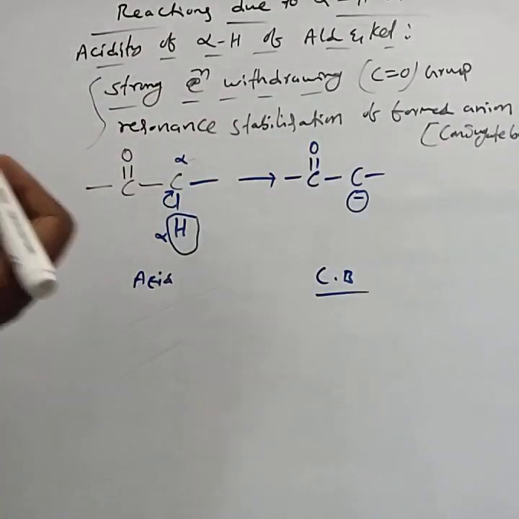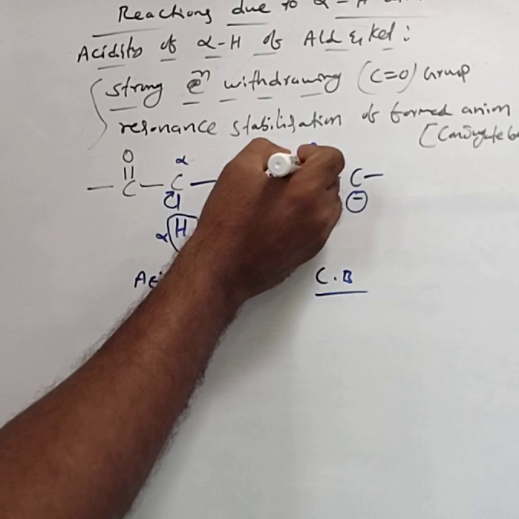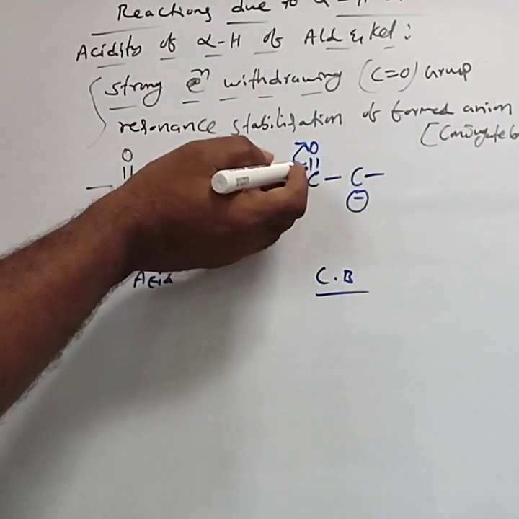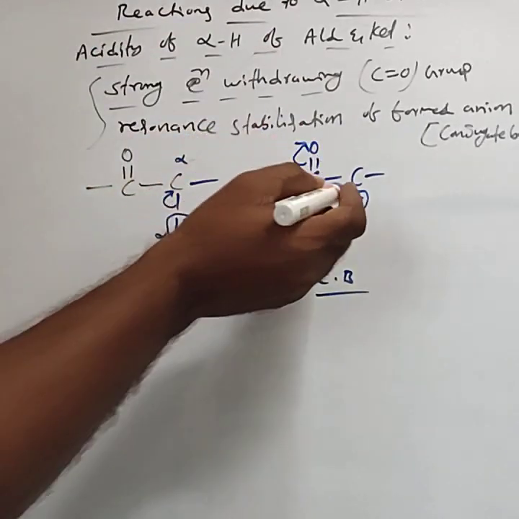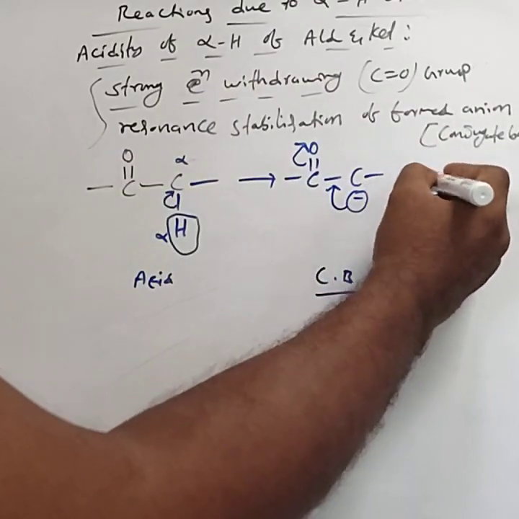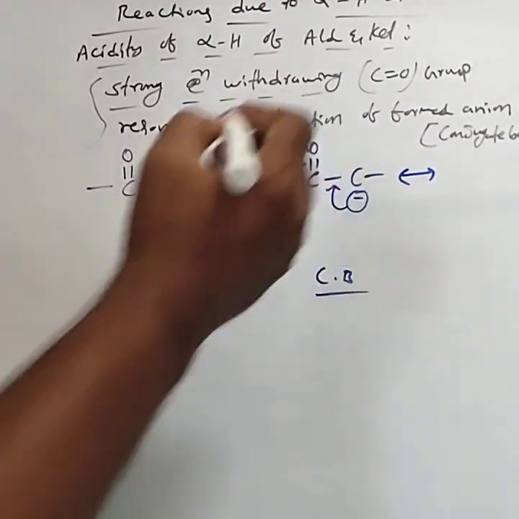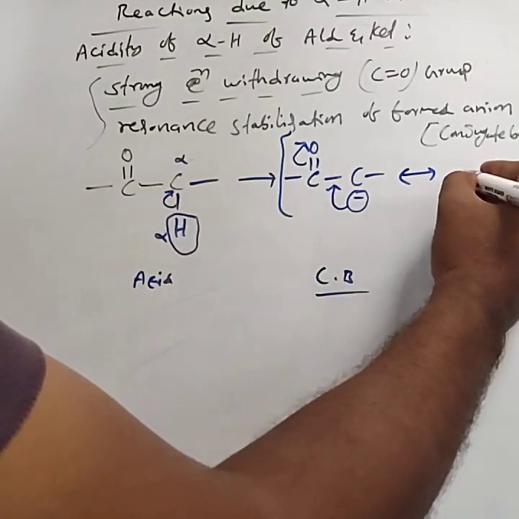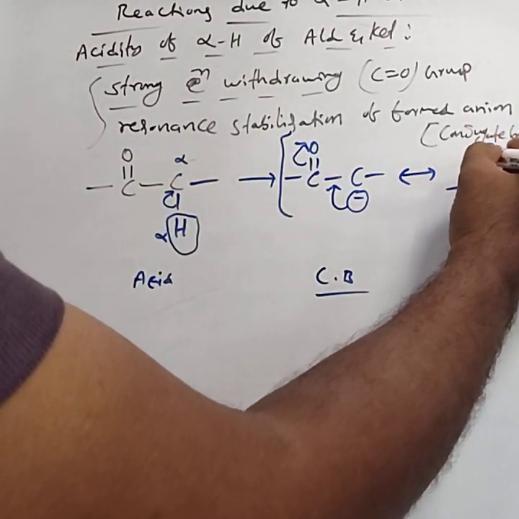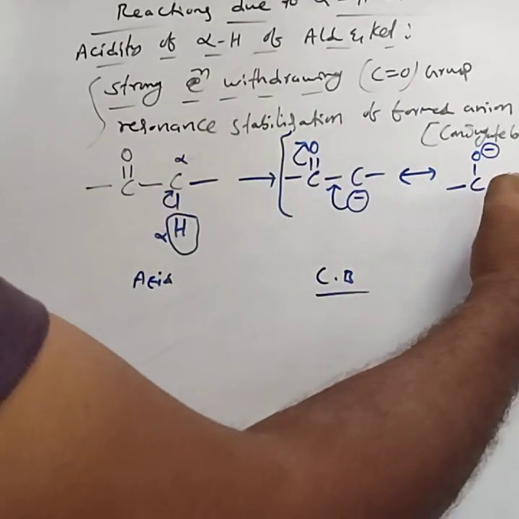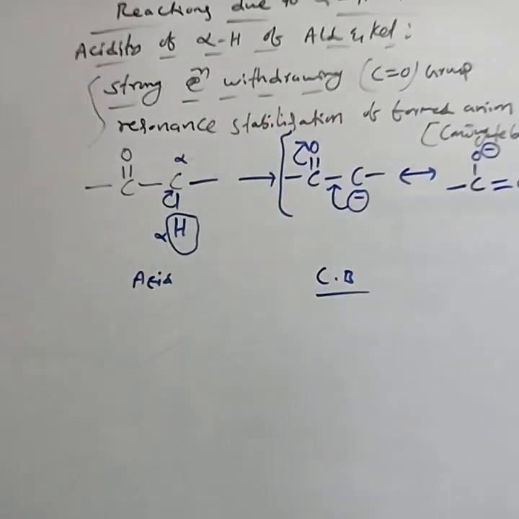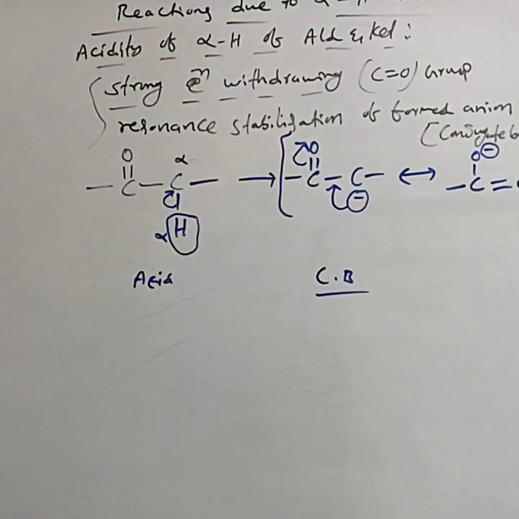In this conjugate base, the carbonyl group accepts the electron. Oxygen atom is more electronegative than carbon, hence the pi electron moves towards the oxygen. This negative charge is shifted to this position. Then for this anion we can write the resonance structure, with a single bond C-O minus and a double bond C=C. These are the resonance structures of the anion.